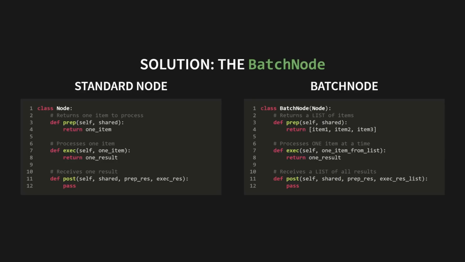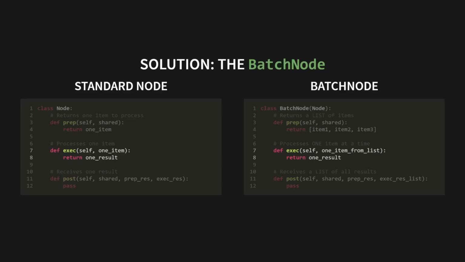Here's the difference. For a batch node, the prep method doesn't just return one item to work on. It returns an iterable, usually a list of all the items you want to process. So if you have 1,000 resumes, your prep method will return a list of 1,000 resume texts. Then, the exec method's job changes. It's now called once for each item in that list.